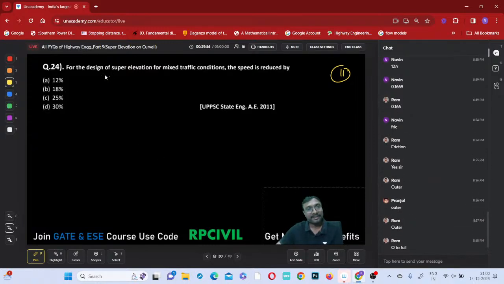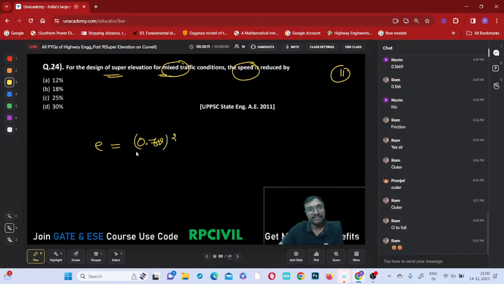For the design of super elevation rate for mixed traffic condition, the speed is reduced by how much? E will be equal to 0.75 v whole square by gr. What does it mean?